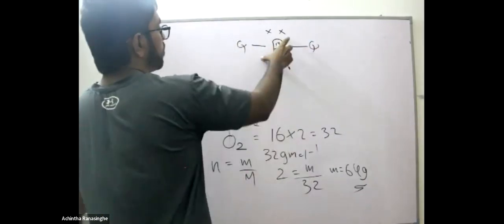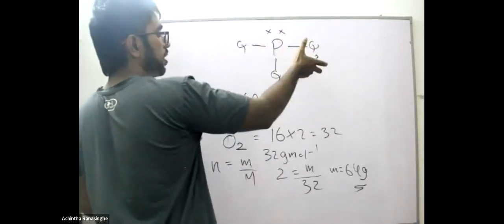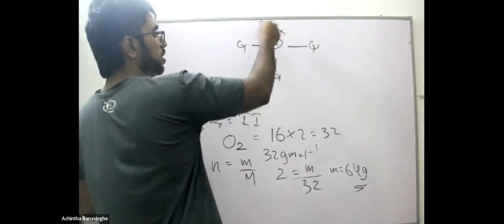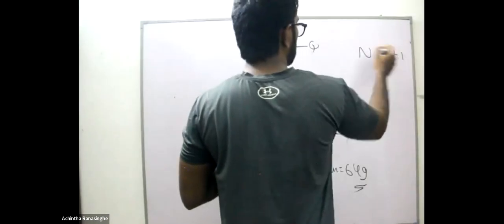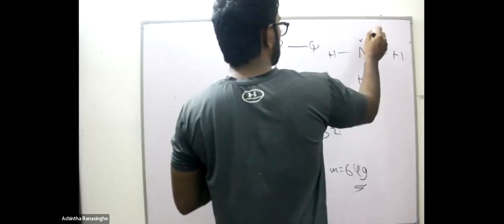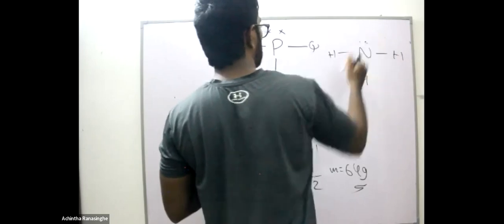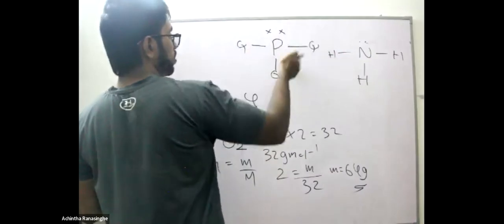So capital P is relevant with what? Its value should be definitely 5 or 3. I mean the outer shell should contain 5 electrons: 1, 2, 3 for the bonds, and this is the lone pair. So this is matching with nitrogen, and the given molecule is matching with ammonia. 1, 2, 3 bonds, and no lone pairs in Q. So Q is hydrogen and capital P is nitrogen.